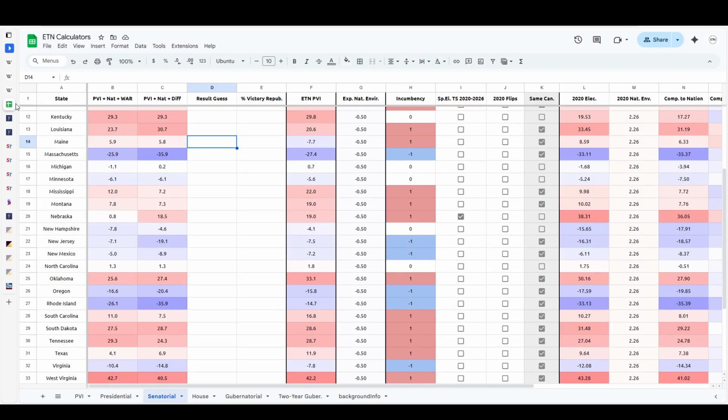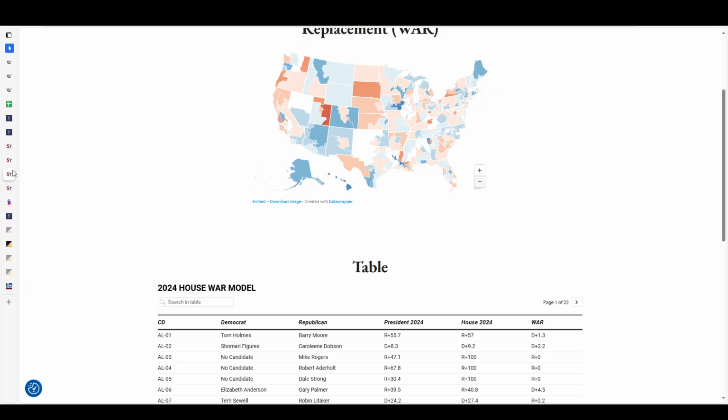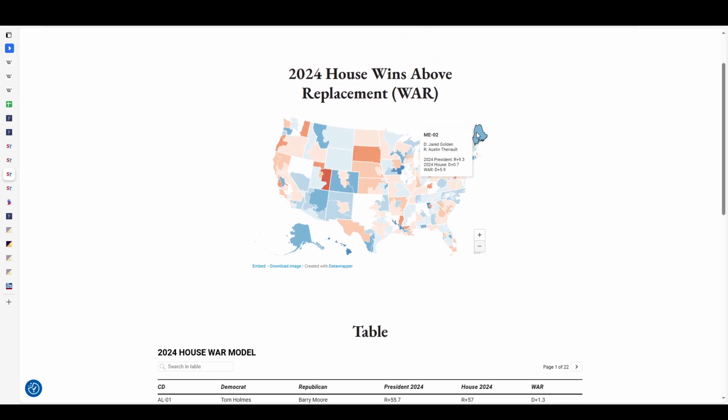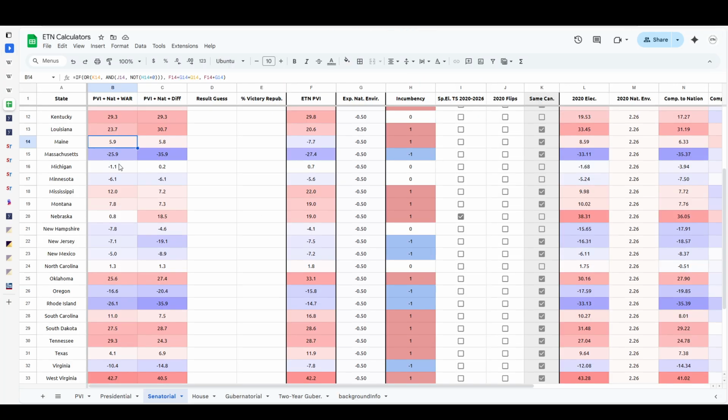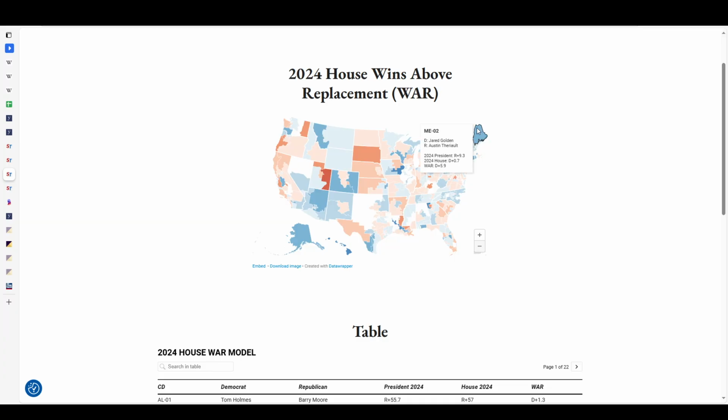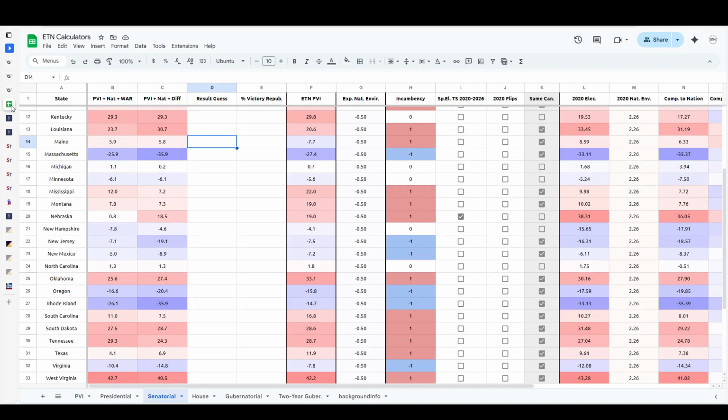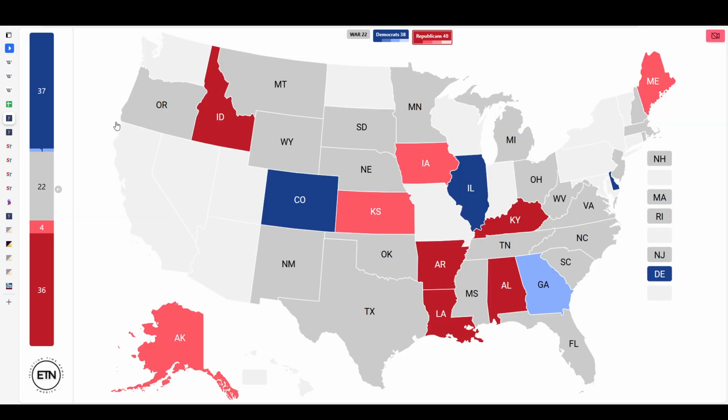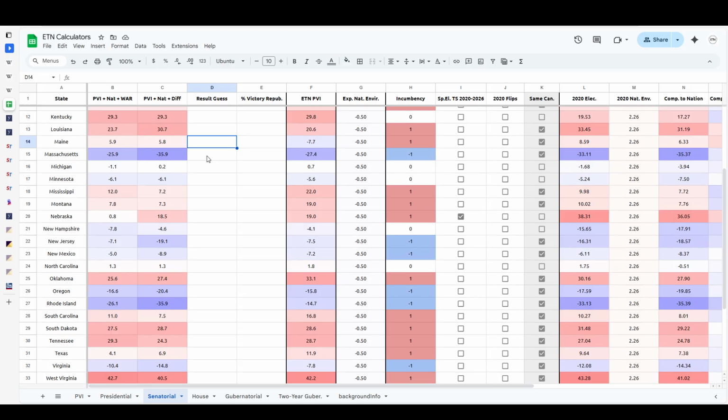You could actually put in the calculation here and actually put in that if he had decided to run, you could put in 5.9 for Jared Golden, which hilariously enough would actually legitimately mean that it's even. But instead, he has declined to run. He is running again in the 2nd District, which means that this is going to basically be a free seat for the Republicans to be able to hold on to, even though she is relatively unpopular.